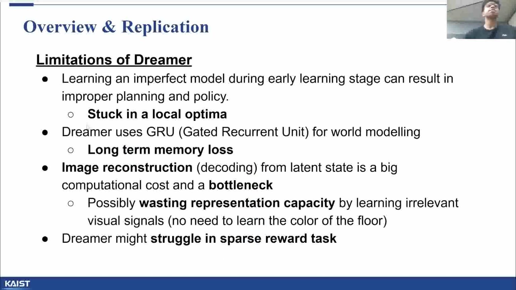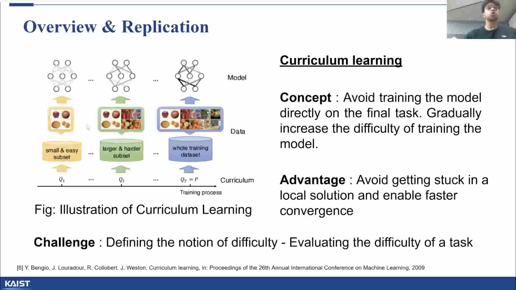We identified some limitations of the Dreamer algorithm and focused on a few of them to improve on. Learning an imperfect world model during the early learning stage can result in improper planning and policy. Thus, the samples collected would be limited to the poor interactions in the environment and the agent learns a locally optimal solution. This becomes an issue when we want to learn a hard task such as powerlifting in the humanoid benchmark environment. Thus, we plan to implement curriculum learning to train the agent on easy tasks and then gradually train on harder tasks.